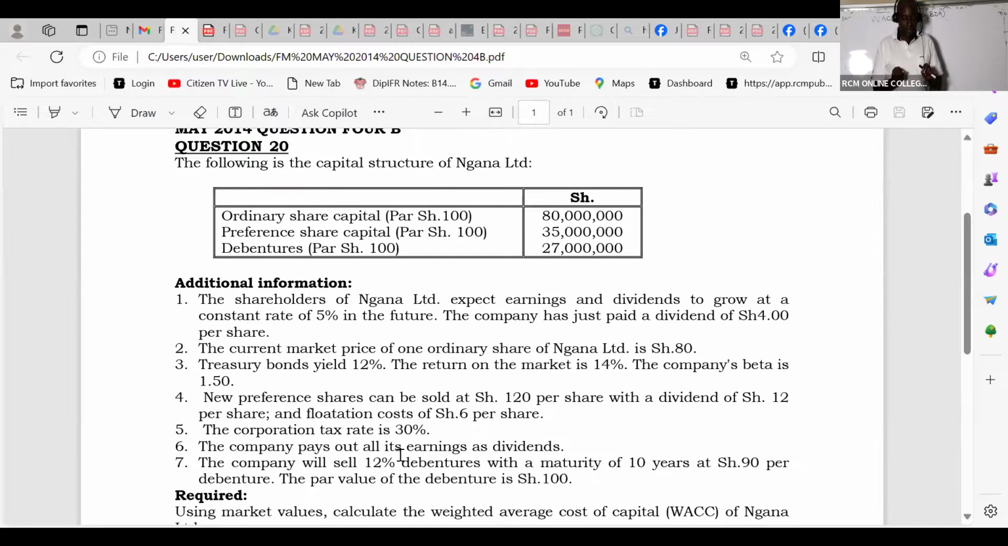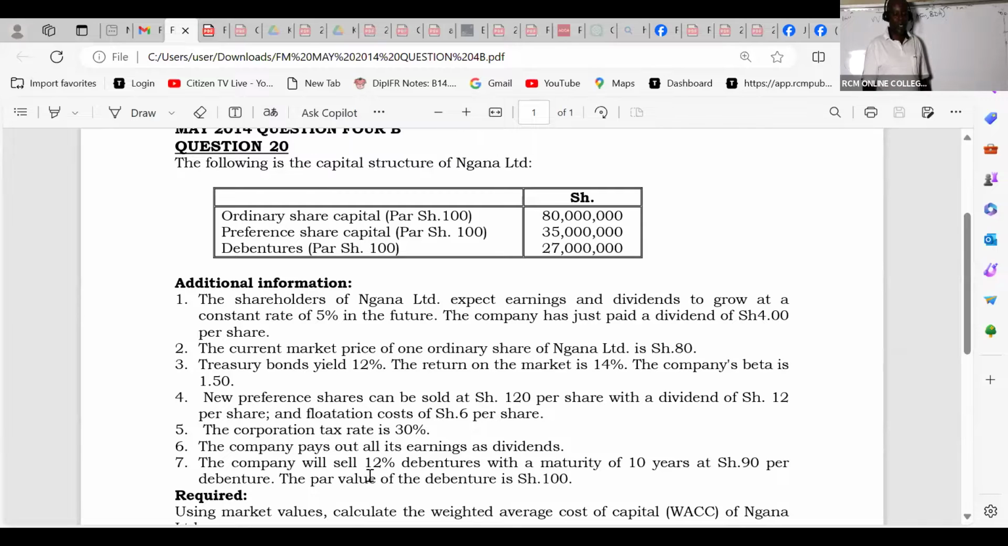So remember, this is a debenture with a maturity period, what we call redeemable debentures. We have irredeemable and redeemable; this is for redeemable. The maturity period there is 10 years at shillings 90 per debenture. The par value of the debenture is shillings 100. So ladies and gentlemen, when I get this kind of question, I will be able to get all the marks without even knowing what I'm doing.